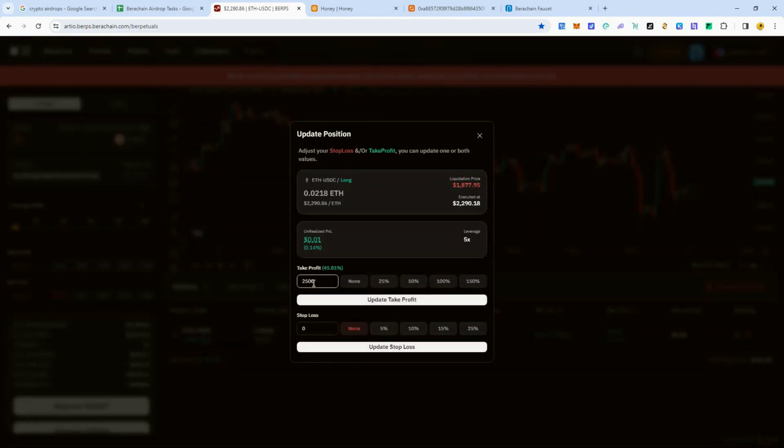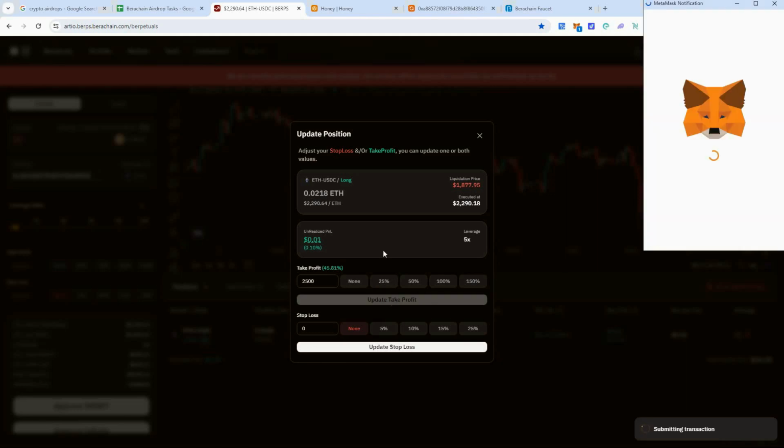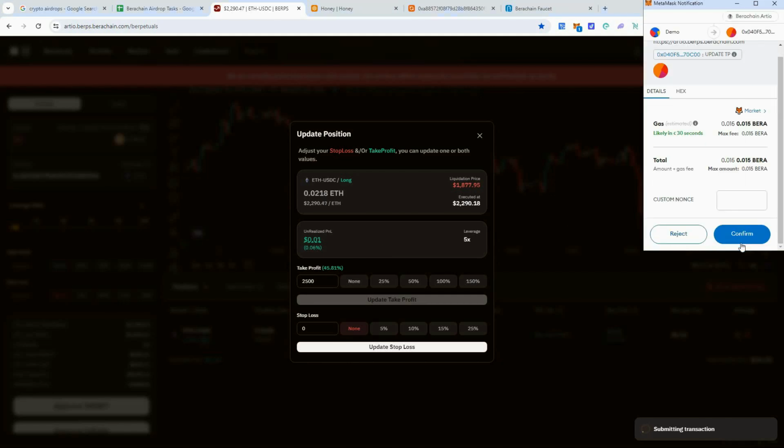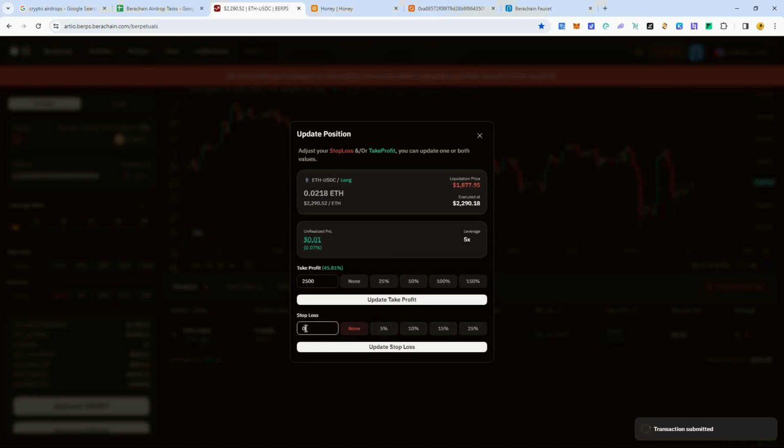So let's do 2,500. That's actually a 45% increase there for our potential profit. So we'll do the update, take profit. And you can do the stop loss as well. Like I said, you want to do as many different transactions as you can here on the Berachain testnet. So we'll confirm that. And we'll just do the stop loss just for the heck of it.